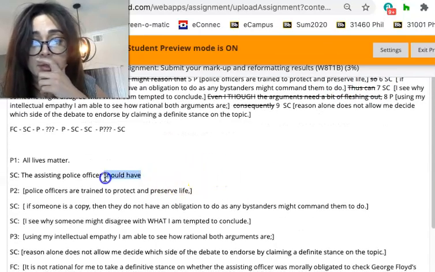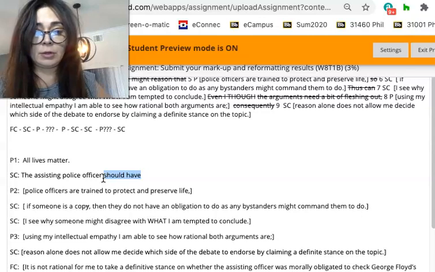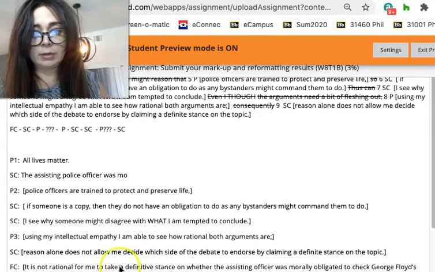So here I need to say the police officer, crap. Morally obligated.